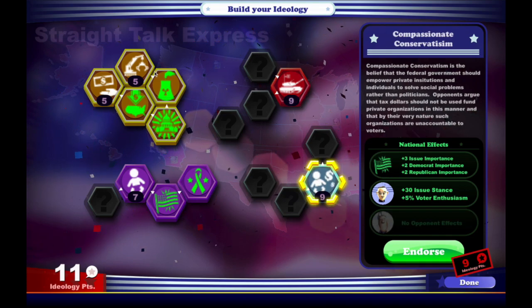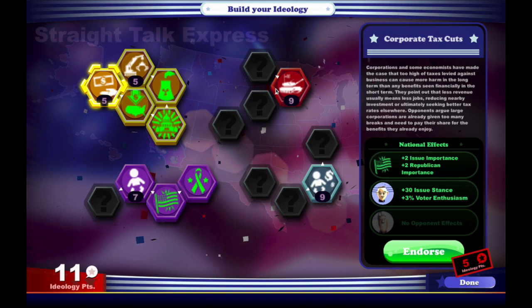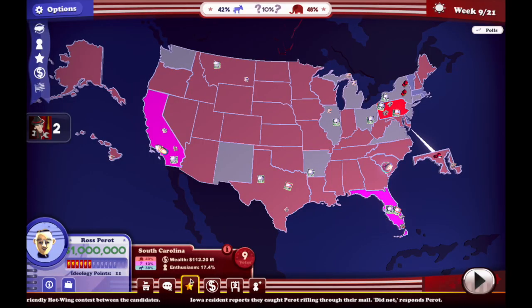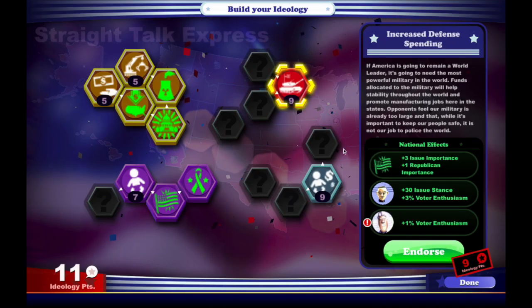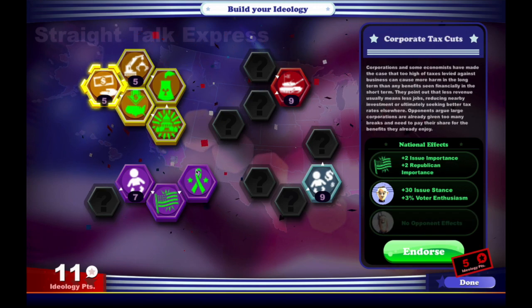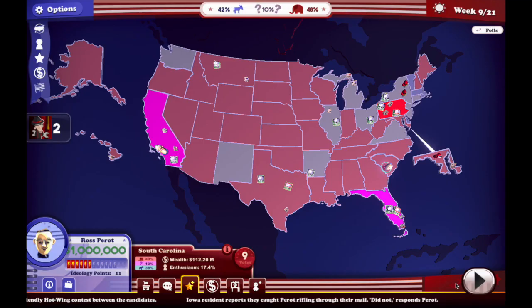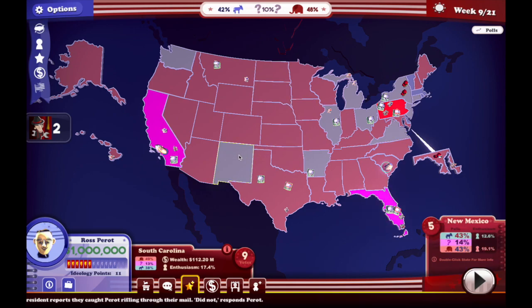We're not a compassionate conservative. I don't want to do that. We'll say, would he have done this? Well, whatever, it doesn't matter. We'll just do it. It's probably not worth all 9 of those ideology points, though. We'll consider doing some sort of ideology thing in a moment here. But first, we're going to do the other things.